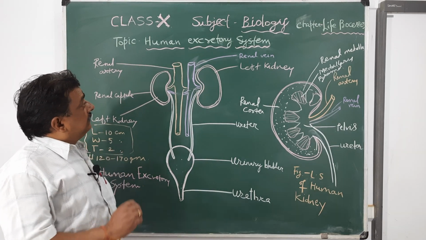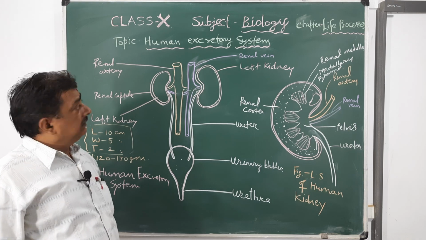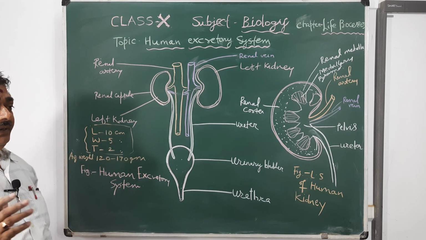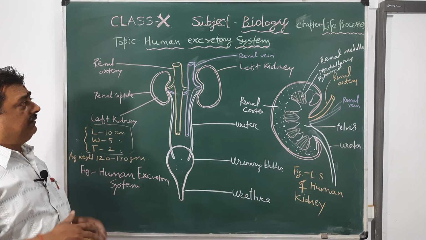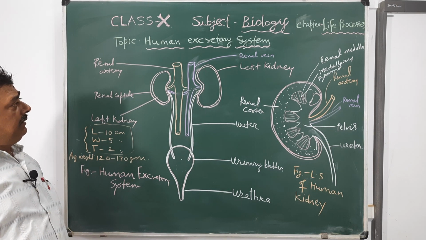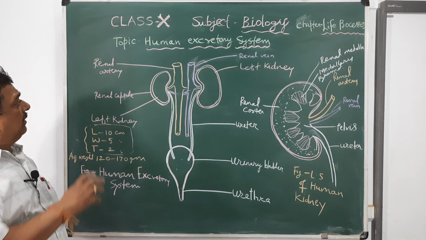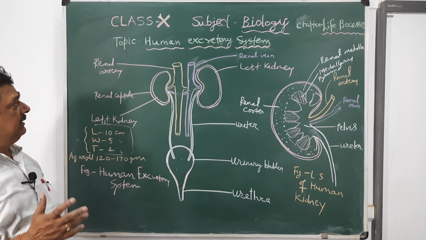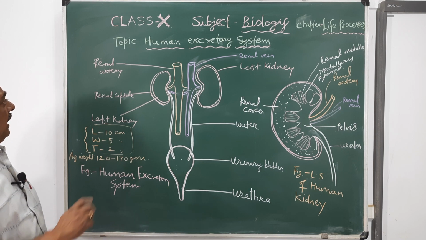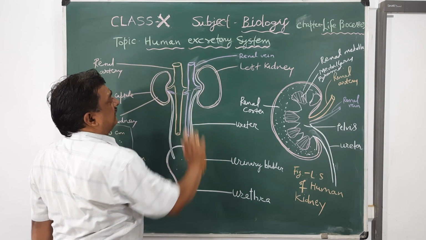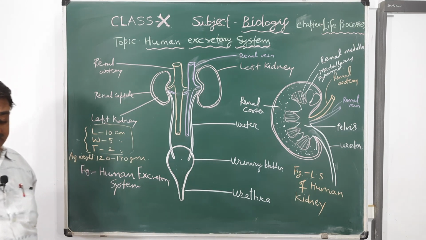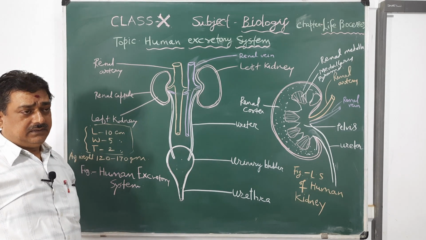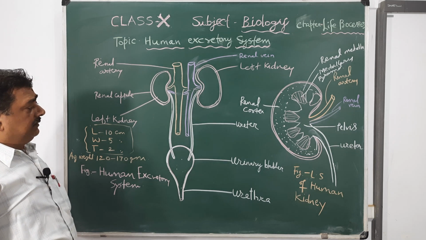Today I am going to discuss the life processes. Life processes means there are many features of life which are involved, called life processes, like respiration, reproduction, excretion, and so on. Today I would like to focus on the human excretory system. What is excretion? Excretion means removal of waste product.